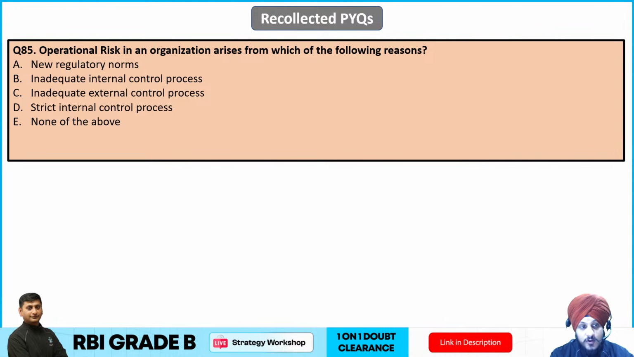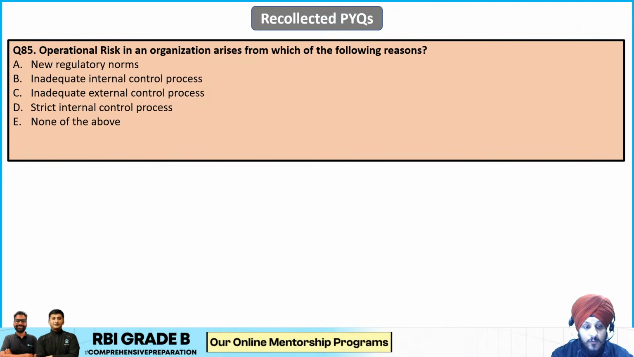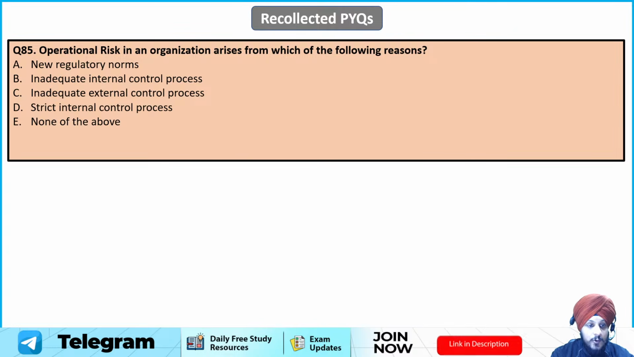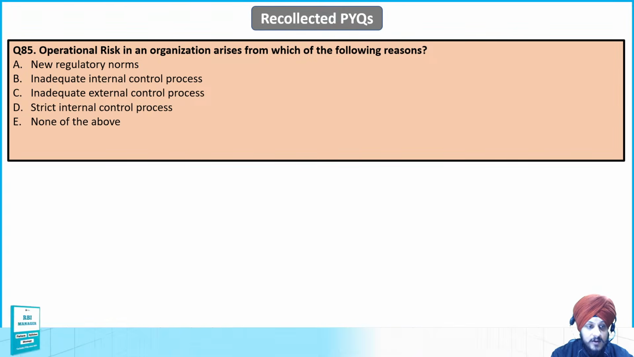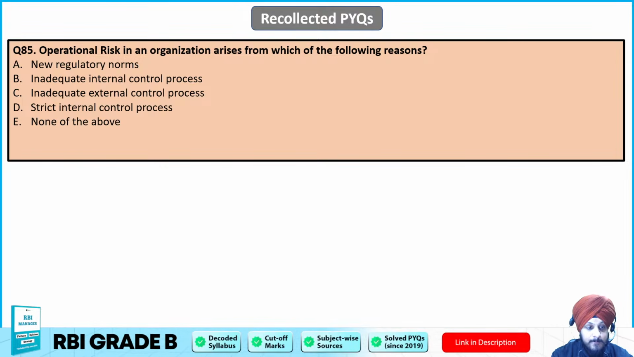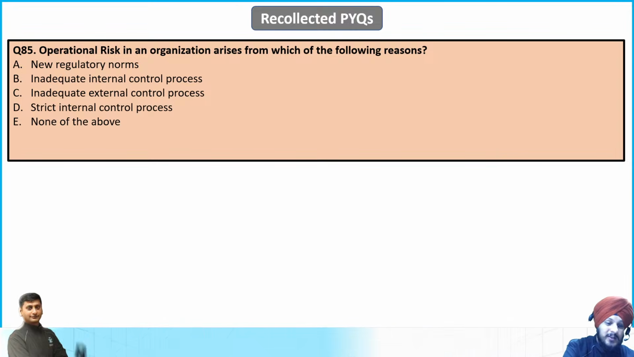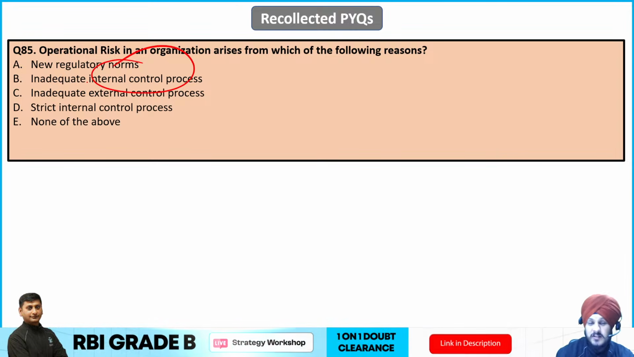Now the operational risk. Question number 85. Operational risk in an organization arises from which of the following? New regulatory norms, inadequate internal control process, inadequate external control process, strict internal control process, none of the above. So we know that when we talk about operational risk, तो वो internal processes के failure की वजह से ही होता है, right? For example, operational risk can also be of different type, like transaction risk.